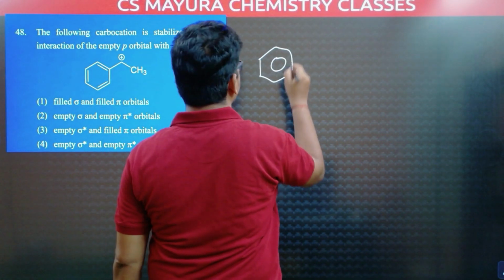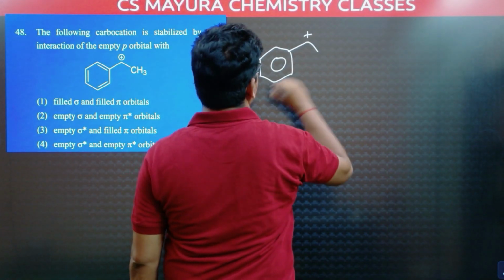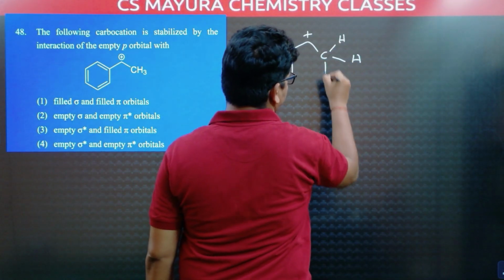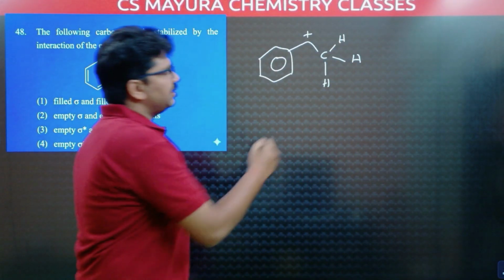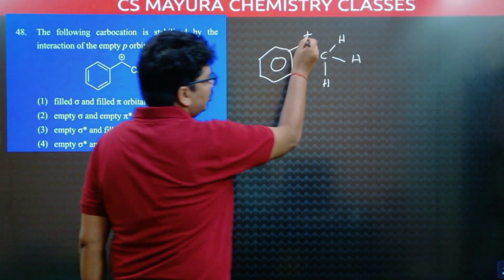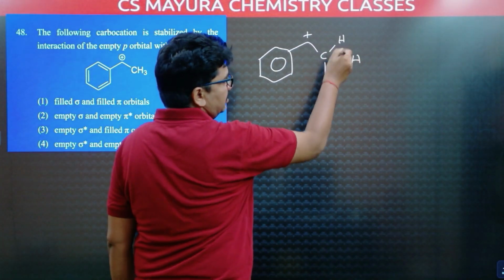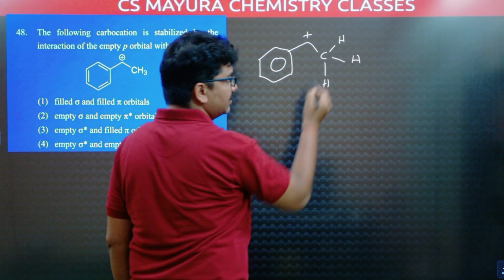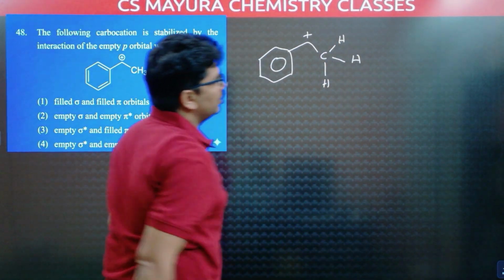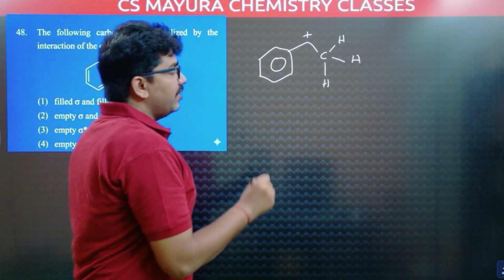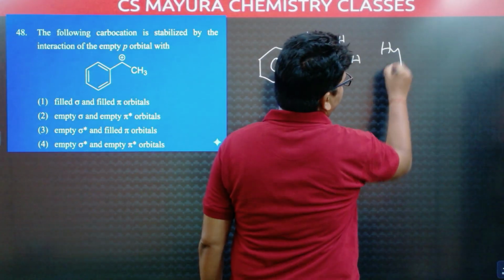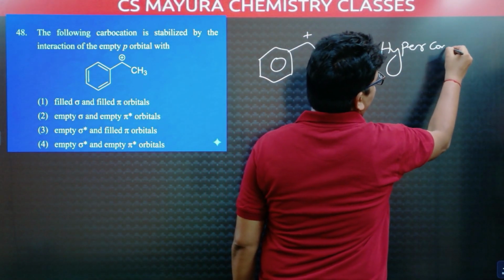So, benzene. Here this carbon has a positive charge. Expanding this structure, there are 3 alpha hydrogens. The carbon adjacent to the positive carbon is the alpha carbon. This is the alpha carbon, and these are all alpha hydrogens. There are 3 alpha hydrogens. When there is an alpha hydrogen, hyperconjugation is possible. Now I am taking hyperconjugation.